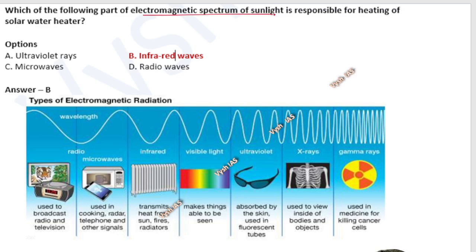In different question formats also I'll show you a basic question about the electromagnetic spectrum: which is the one responsible for heating of a solar water heater? This type of question used to come in the early 90s and 2000s. But nowadays UPSC is not asking such simplistic or straightforward questions. Still, it's your responsibility to study the basics.